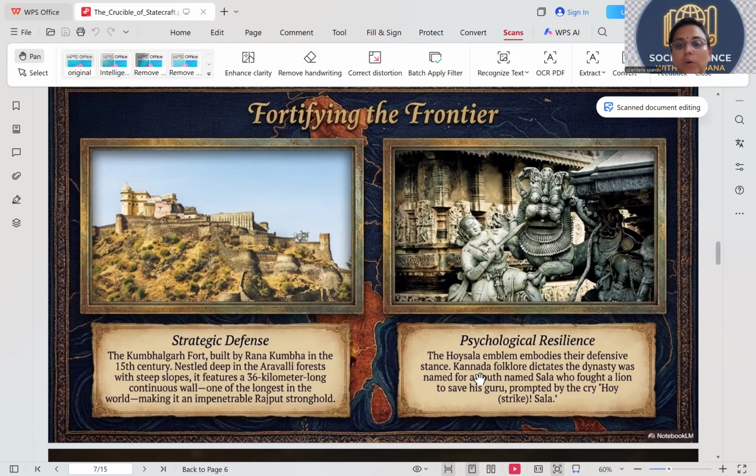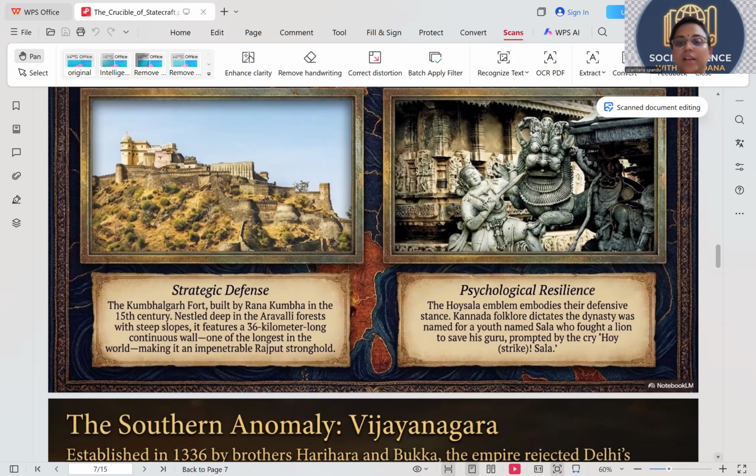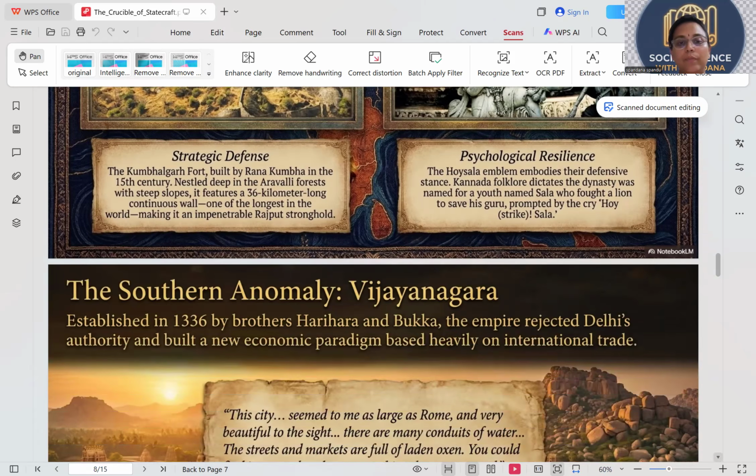Psychological resilience. The Hoysala emblem embodies the defensive stance. Kannada folklore says the dynasty was named for a youth named Sala, who fought a lion to save his guru. Hoy Sala means strike. Hey Sala, strike that lion. So they were always in a defensive mode. It's a kingdom which can defend its borders. This is the Hoysala emblem. Hoy Sala means strike the lion which is coming at you.